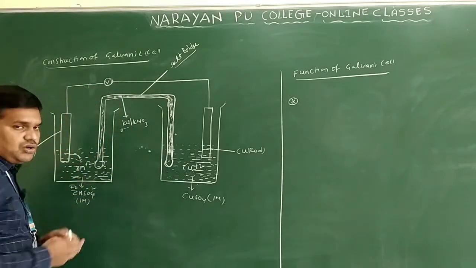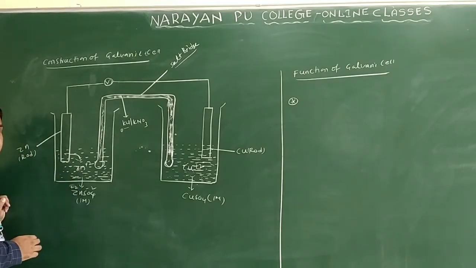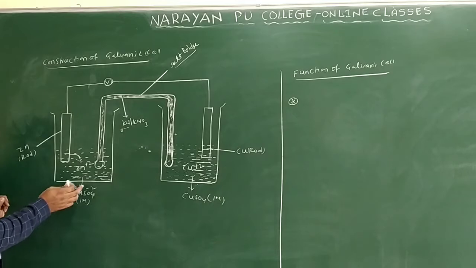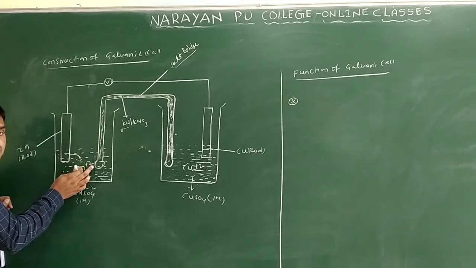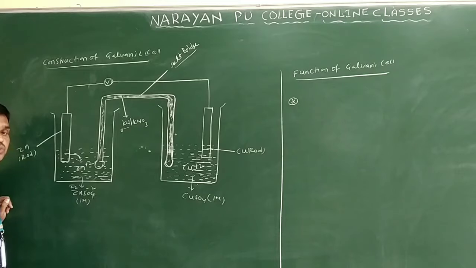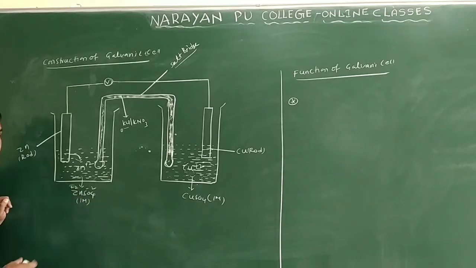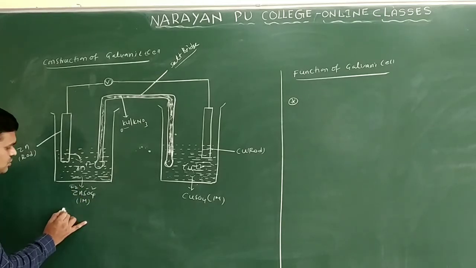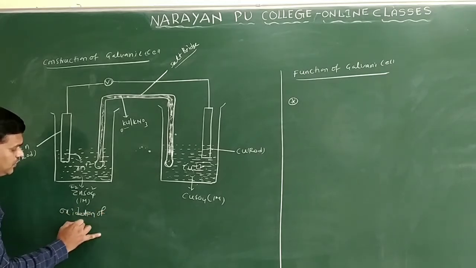So here the zinc rod undergoes oxidation and forms Zn+2 ions. Already some Zn+2 ions are there in the solution, and again the zinc rod produces Zn+2 ions, so the concentration of Zn+2 ions in the solution increases. So in this half cell oxidation takes place. So this one I am writing here as oxidation half cell.